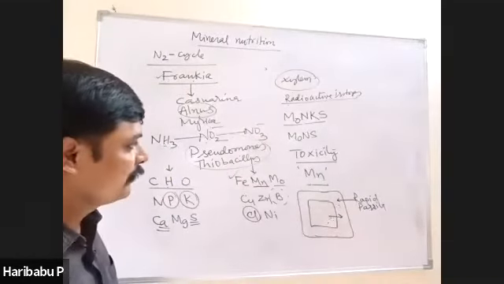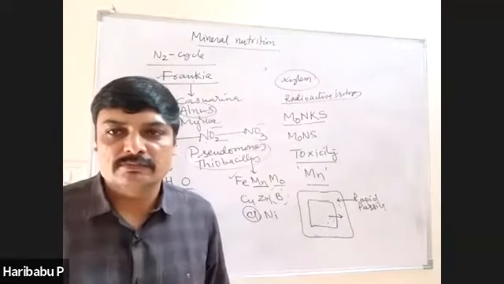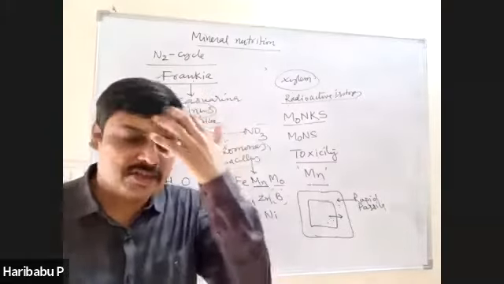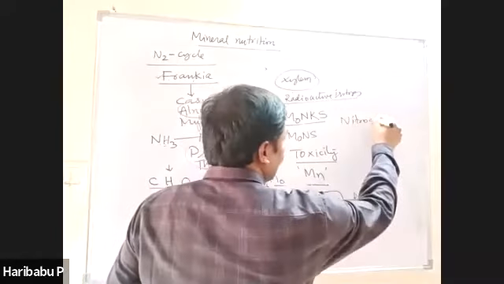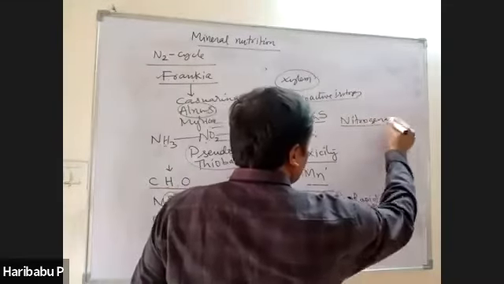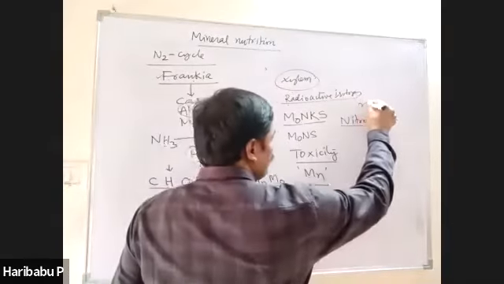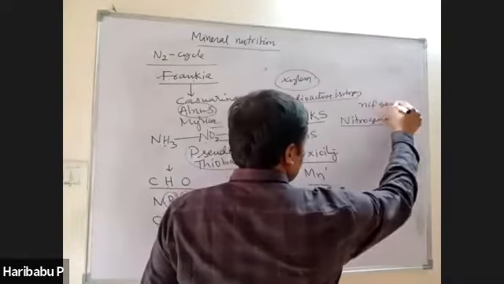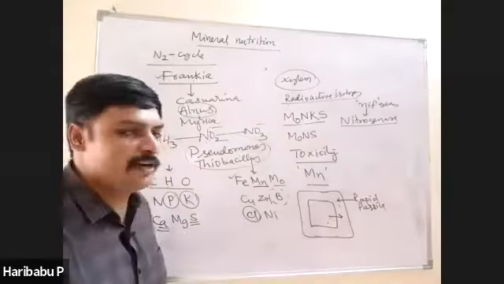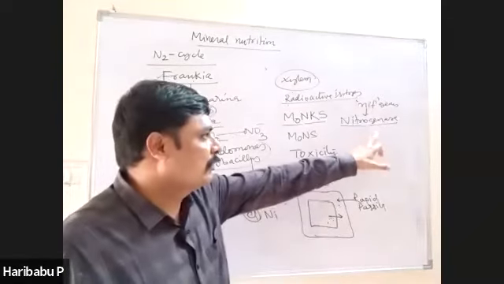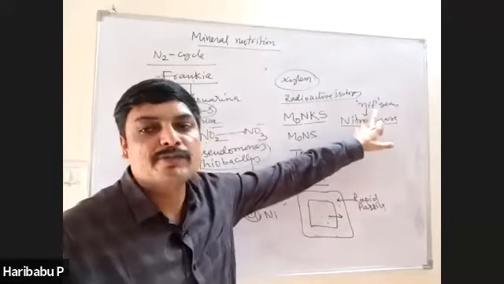Which enzyme fixes nitrogen in biological nitrogen fixation? Nitrogenase enzyme. Nitrogenase enzyme is present only in prokaryotes. It is coded by which genes? NIF genes. The genes which code the synthesis of nitrogenase enzyme are NIF genes.